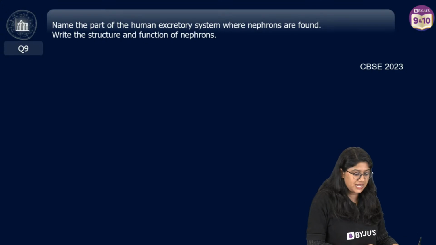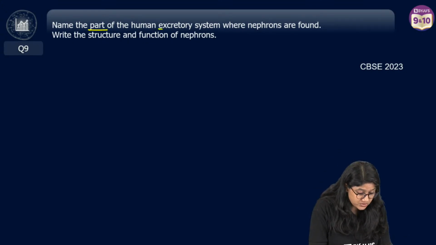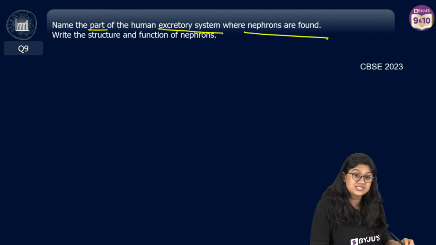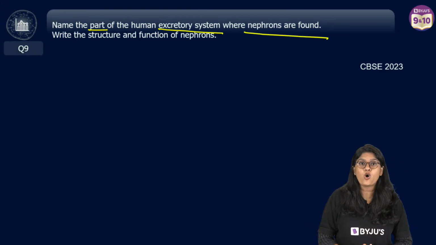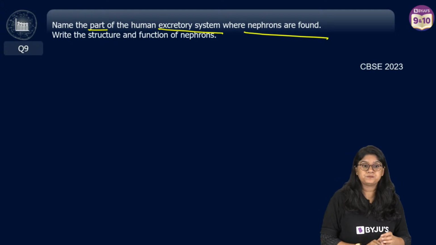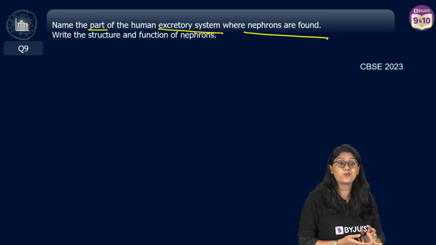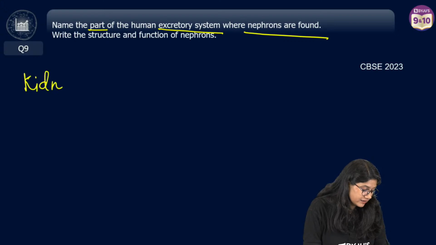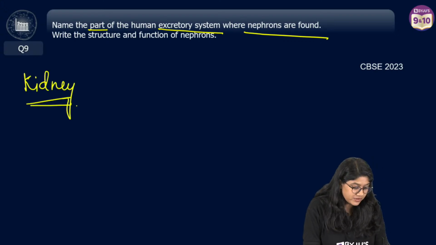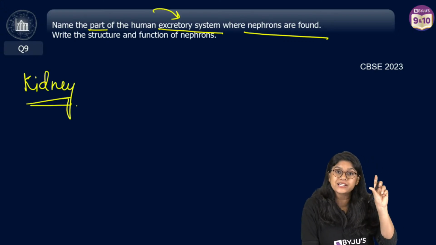Next question, question number 9. Name a part of the human excretory system where nephrons are found. Now this is a trickier question, everyone. Name the part of the human excretory system where the nephrons are found. Write the structure and the function of nephron. Very good. The part is kidney, because it's a part of the human excretory system.